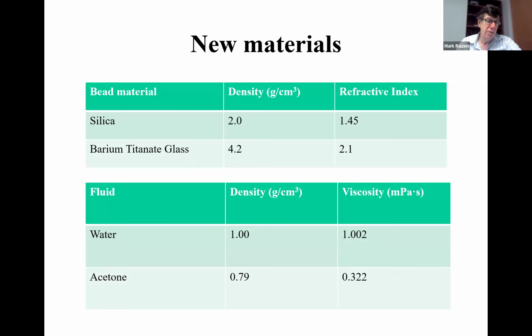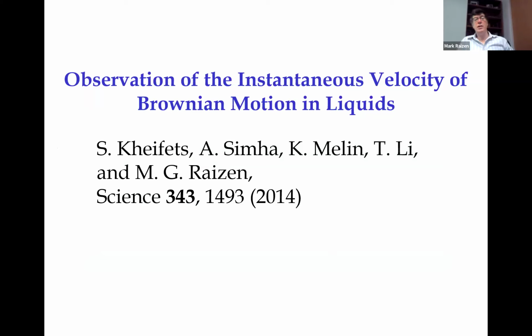Instead of silica, we used a higher density glass called barium titanate, which has a higher density and refractive index. For a fluid, we went from water to acetone, which has lower density and much lower viscosity. And together, we were able to actually resolve the instantaneous velocity of Brownian motion in liquid, which was reported in Science in 2014.